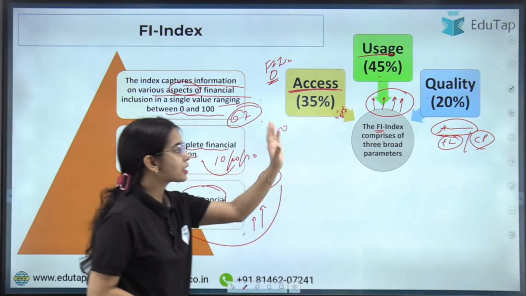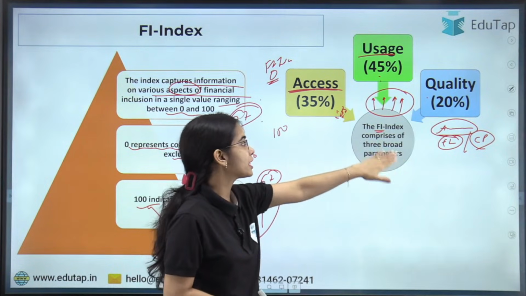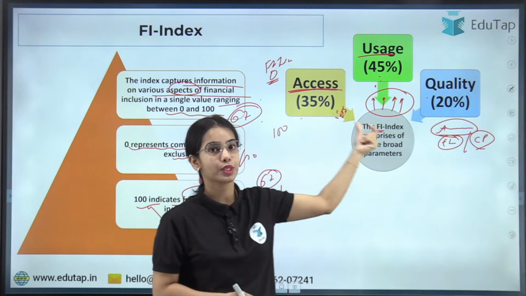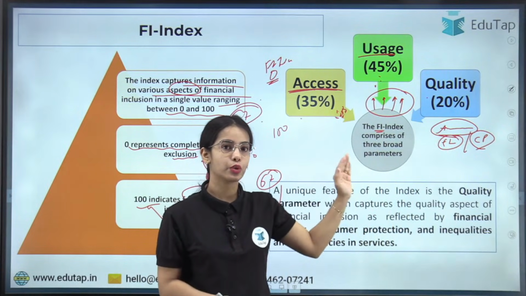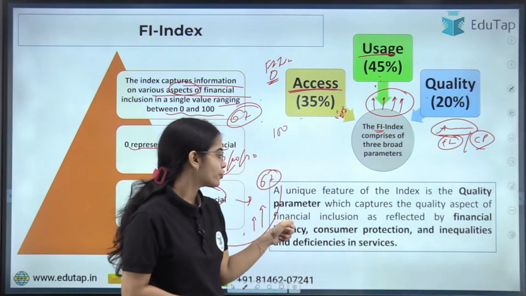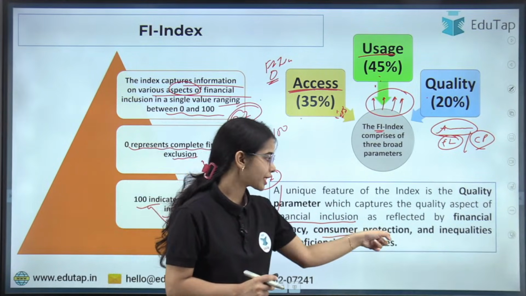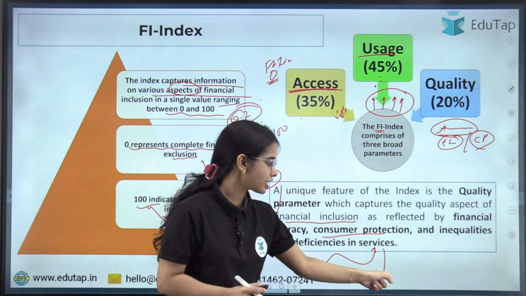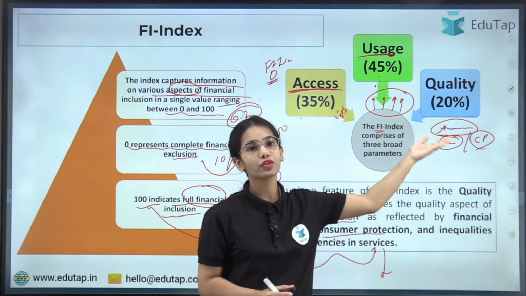Okay, so these are the three parameters according to which the financial inclusion index is created, and the highest weightage in this index is given to usage, that is 45%, then to access, that is 35%, and then to quality, that is 20%. The unique feature of this index is that it has a quality parameter which captures the quality aspect of financial inclusion as reflected by financial literacy, consumer protection, and inequalities and deficiencies in services. If deficiencies and inequalities are decreasing in services, that means the quality of the services is increasing.